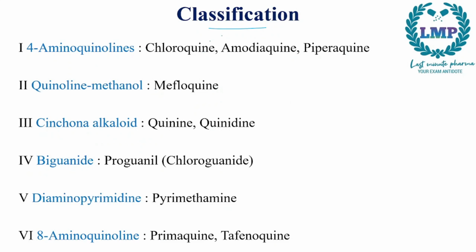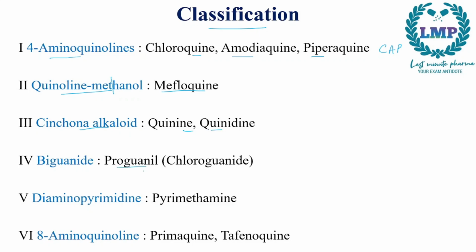Now, for the classification, we have 4 aminoquinolines, that is chloroquine, amodiaquine, piperaquine. We will remember 4 aminoquinolines as CAP: chloroquine, amodiaquine and piperaquine. Next, we have quinoline methanol. Quinoline methanol, so meth we will take and we will make it mefloquine. Next we have cinchona alkaloids. So the cinchona alkaloids are quinine and quinidine.